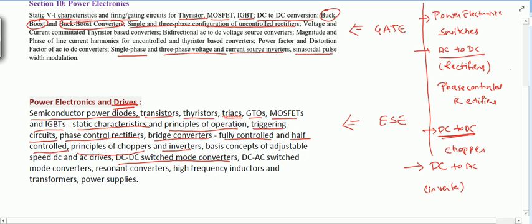And then we will see pulse width modulation techniques that will help in the inverter part.